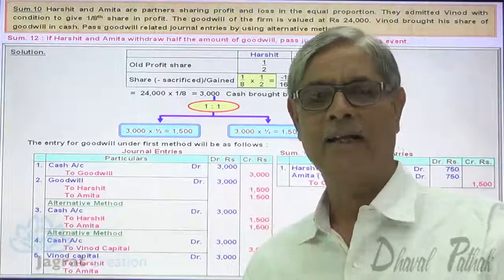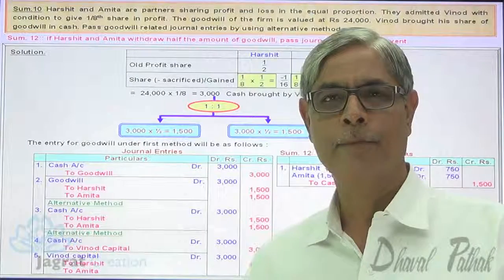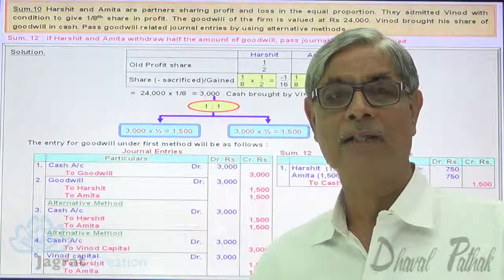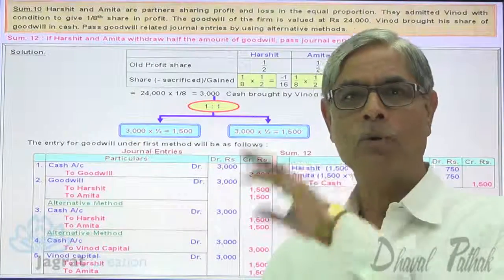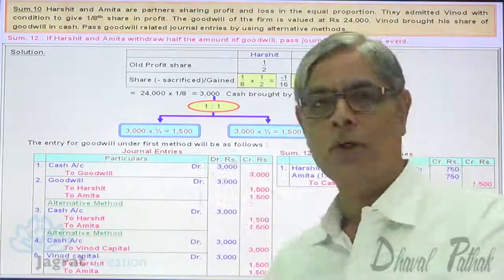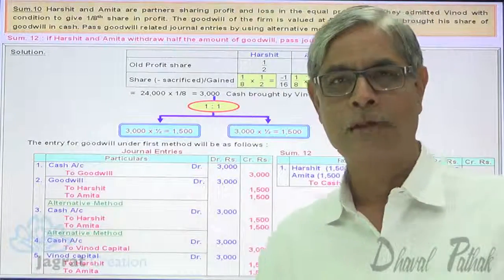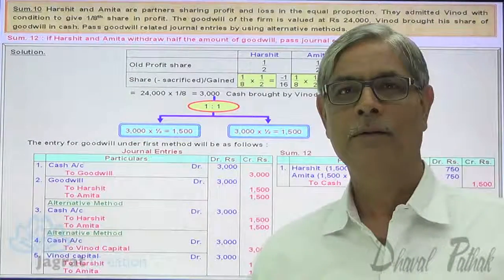You can write the entry as per the instruction given to you in the examination for the withdrawals made by the old sacrificing partners for the amount that they have received against their sacrifice. I think you must have followed this sum. Observe it. Thanks to all of you.